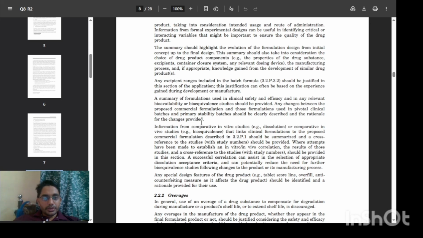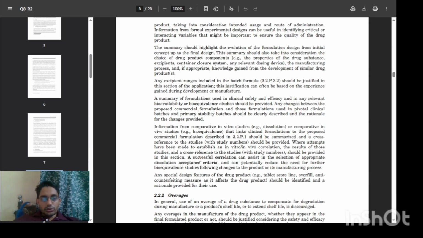Information from comparative in-vitro studies, that is dissolution, or comparative in-vivo studies, that is bioequivalence, that links the clinical formulation to the proposed commercial formulation should be summarized, and cross-references to the studies should be provided. Where attempts have been made to establish an in-vitro, in-vivo correlation, the results of those studies and cross-references to them should be provided in this section.